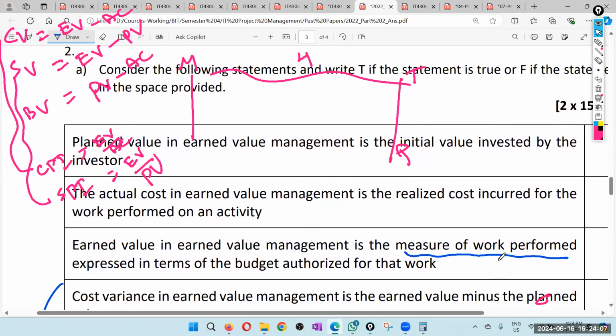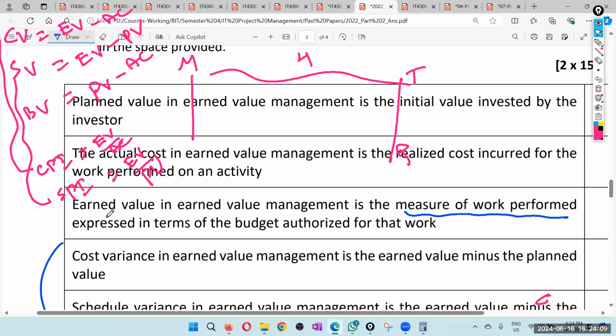Next one. Cost variance. Remember, cost variance means earned value minus actual cost. So it's a cost related measure, not a schedule related, time related measure. We have done this much worth of work, and for that work we have spent this much cost. Cost variance is positive means good, because we have done more worth of work than our actual cost.